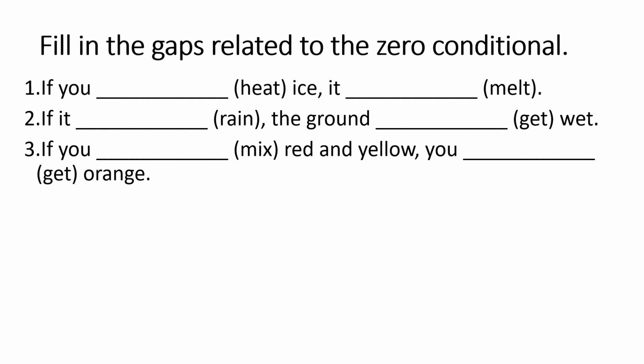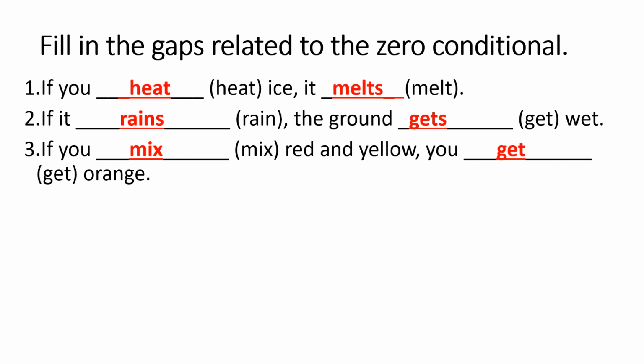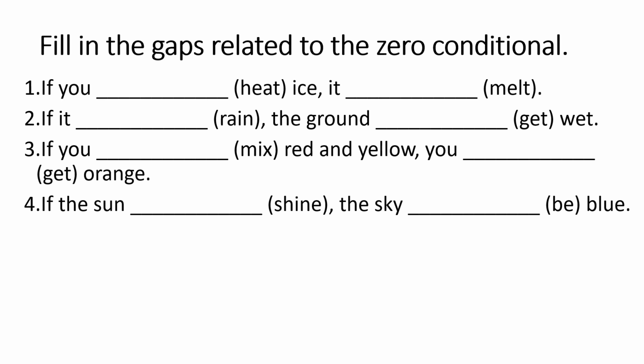3. If you mix red and yellow, you get orange. It stays like that. Question number 4. If the sun shines, the sky, what form of be you will put here?